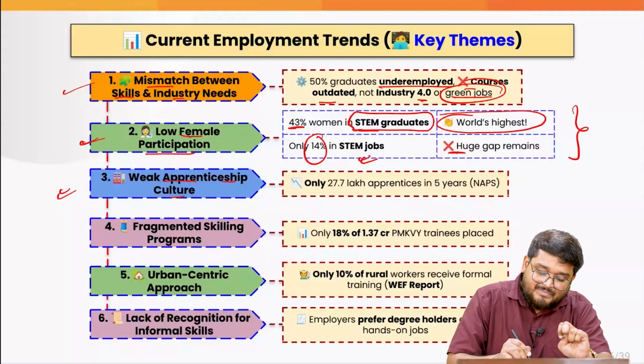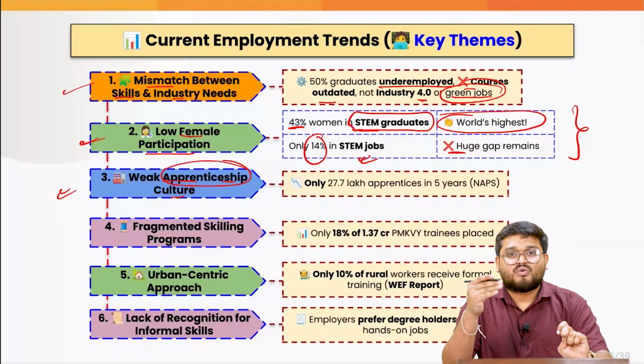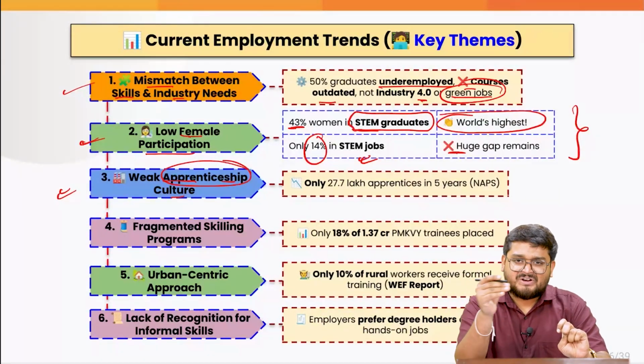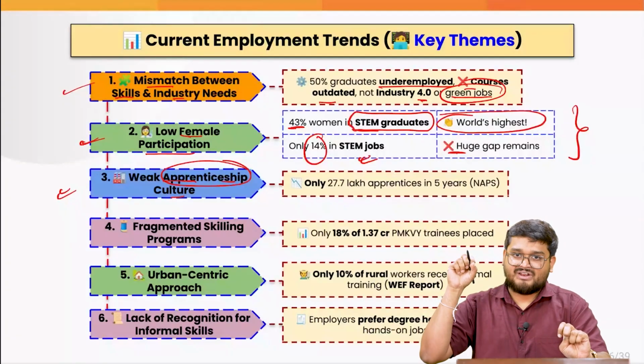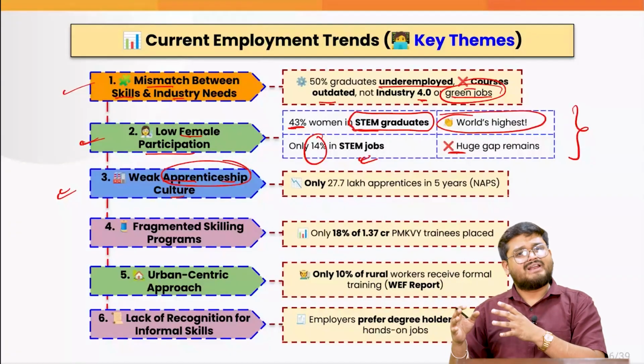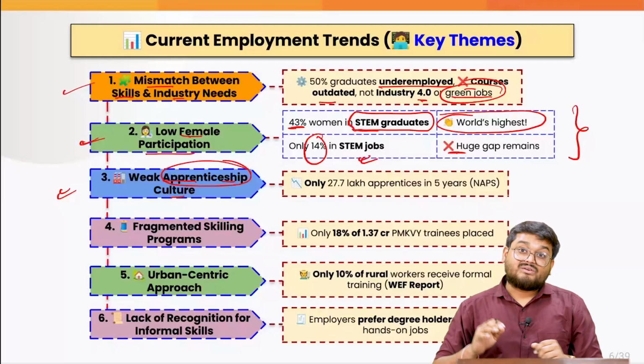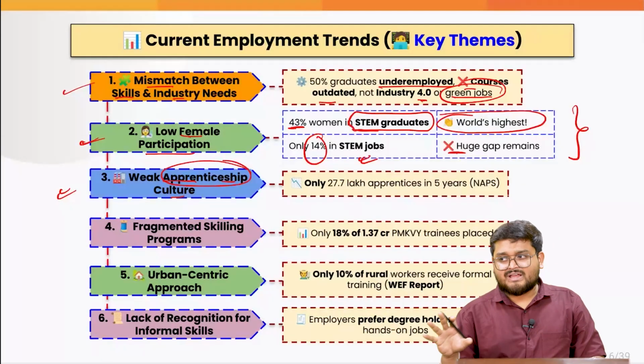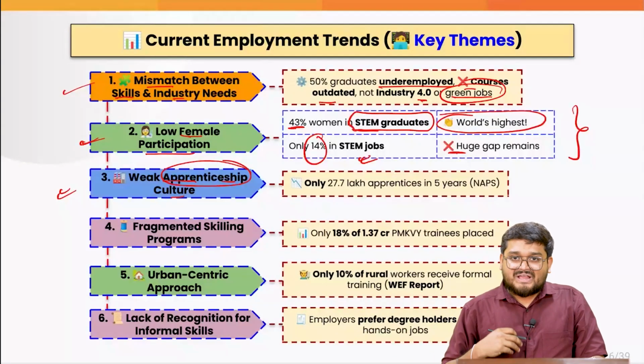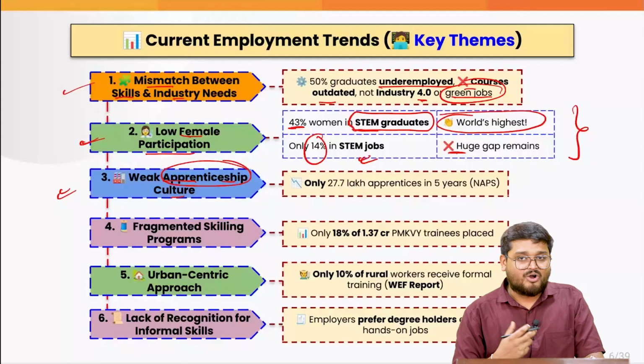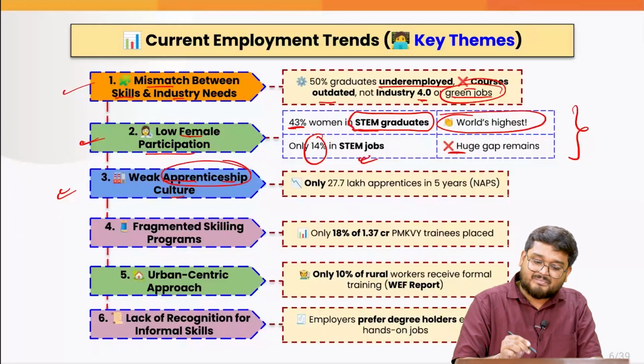Also, there is a very weak apprenticeship culture in the country. That means an apprentice is someone who is working with a guru or a master, right? For example, imagine an almari factory. The almari factory will have a very highly skilled individual. Now the skilled individual will think, okay, let me take 5-6 interns, and they will be helping me in my operations. So they are actually known as apprentices.